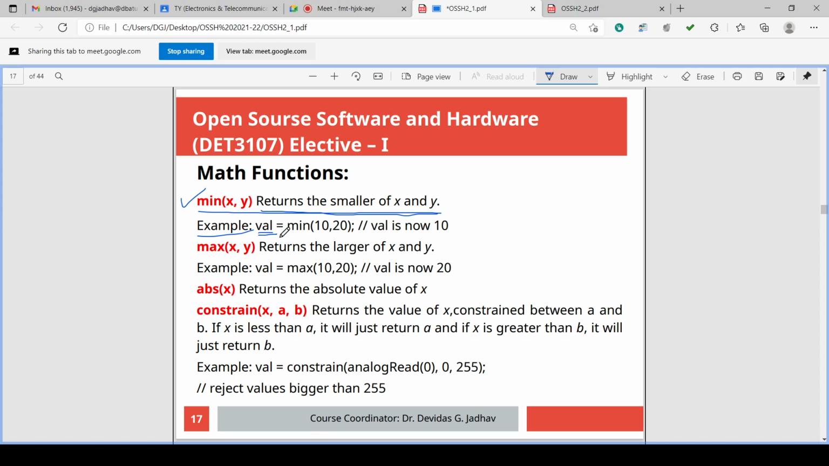Suppose we are comparing temperatures, we will give minimum underscore temperature. Suppose one temperature is measured, and after 1 hour a second temperature is measured. Out of these two temperatures, which is minimum, we pass both the temperatures and we get the minimum temperature. So we write minimum underscore temperature equal to min, in brackets the 2 temperature values.